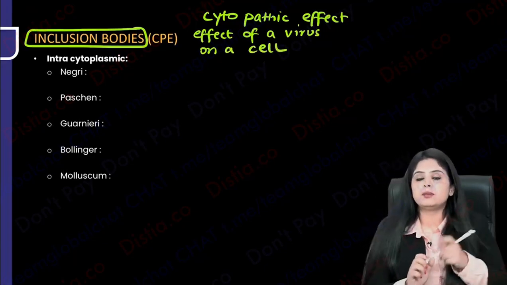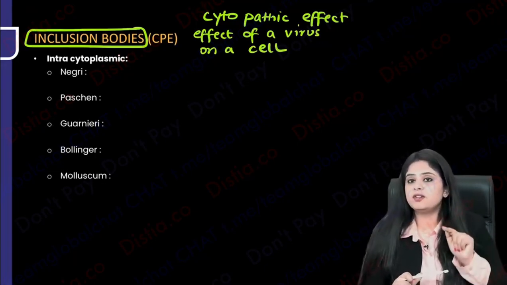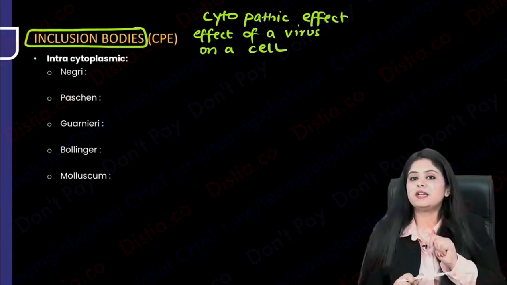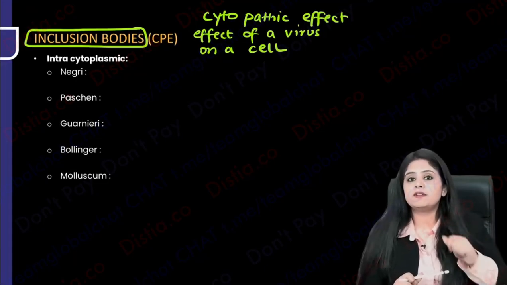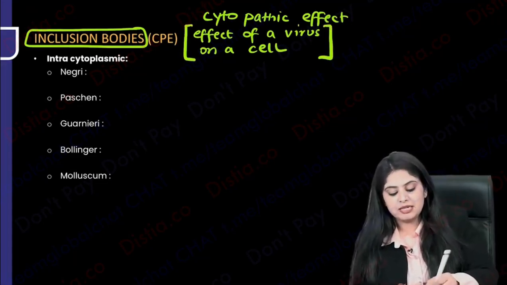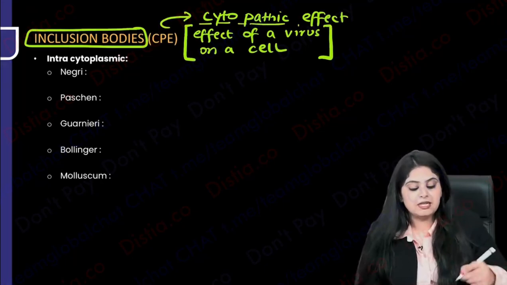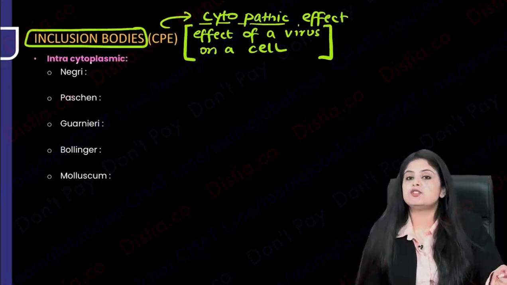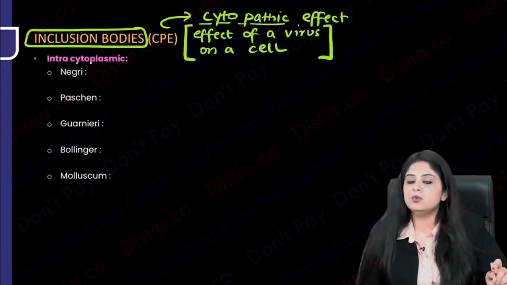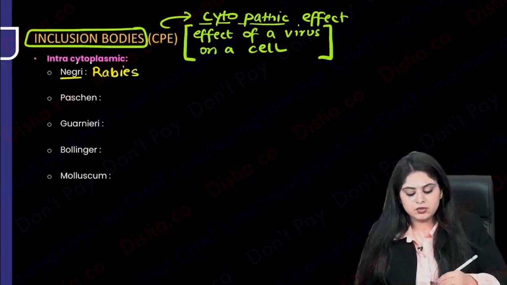So, by an indirect route, what will a pathologist or microbiologist do? They have a microscope. They either see the organism, or if they cannot see the organism, they will catch it a different way. They will see what change it has caused in the cell. That cell change is known as cyto for cell, pathic for pathology. What is the pathology in the cell that it has created? Remember, some changes it can make in the cytoplasm, some in the nucleus. Let me ask you, what are the changes in the cytoplasm? Where have you seen Negri bodies? Of course, rabies shows you Negri bodies.